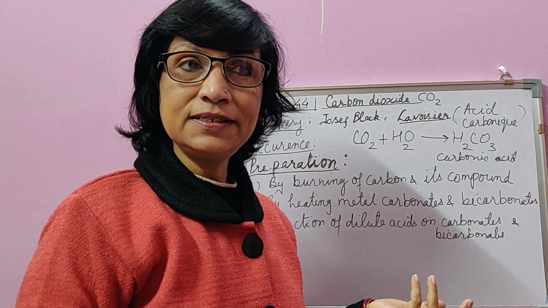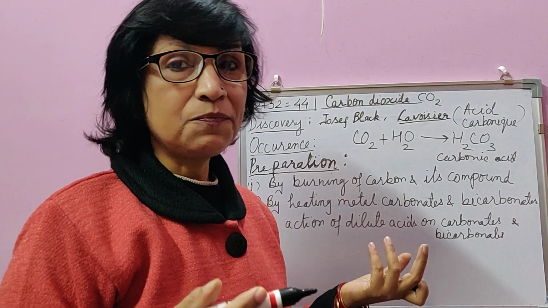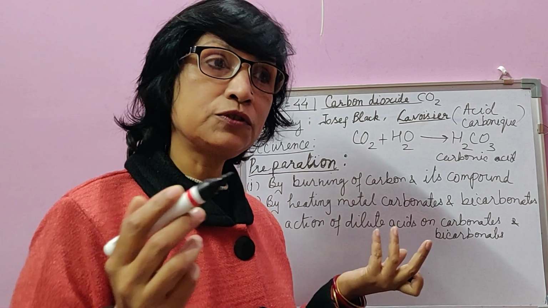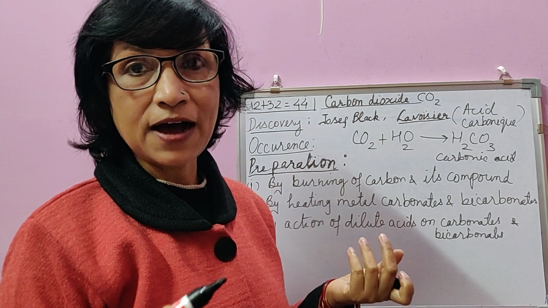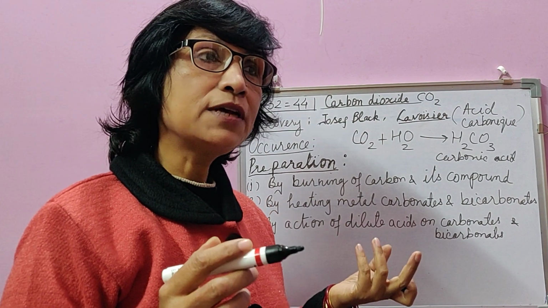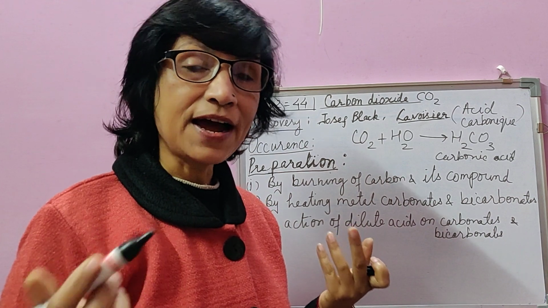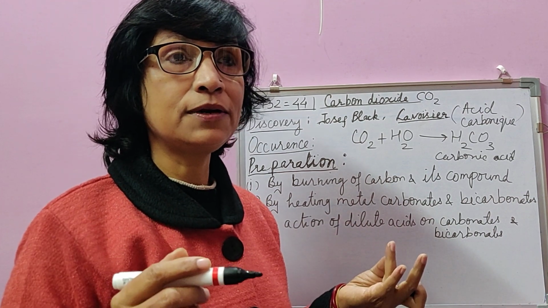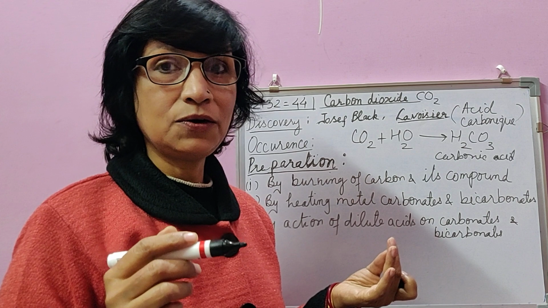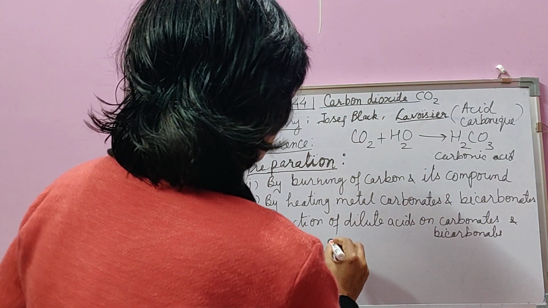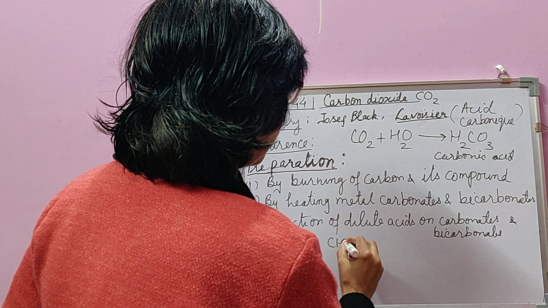Whenever carbon burns in any form, it produces carbon dioxide, and so do its compounds, which include most fuels. Most of the fuels are hydrocarbons, compounds of carbon and hydrogen, whether it is diesel, petrol, kerosene, CNG, or LPG.